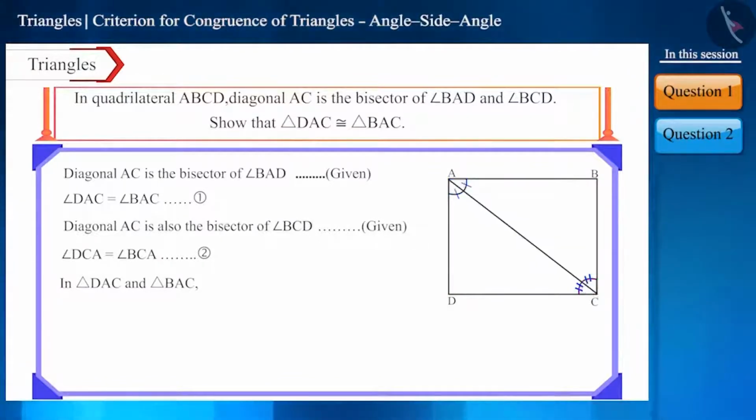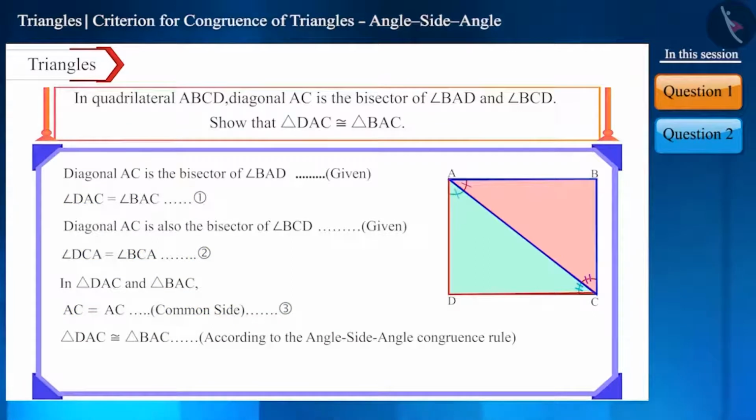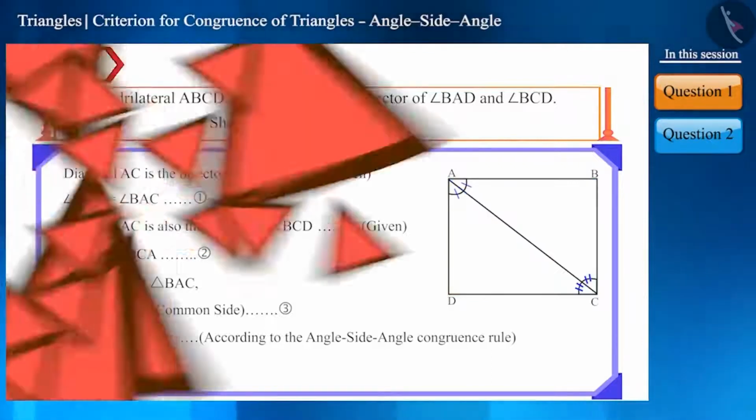Here, these two angles are equal to each other, and side AC is the common side. Notice that this side is the interior side of the two angles. From equations 1, 2 and 3, we can say that these two triangles are congruent as per ASA or the angle side angle congruence rule for triangles.